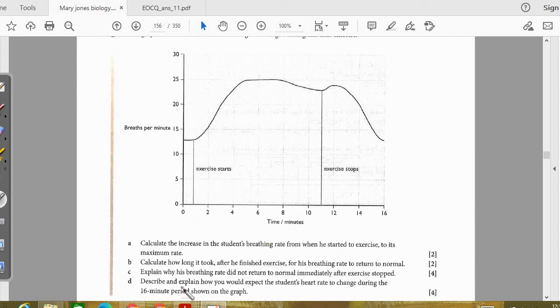Immediately after completion of the lactic acid breakdown, the breathing rate will return to normal. That is the oxygen debt being paid back. So that's what you need to write for the C1.